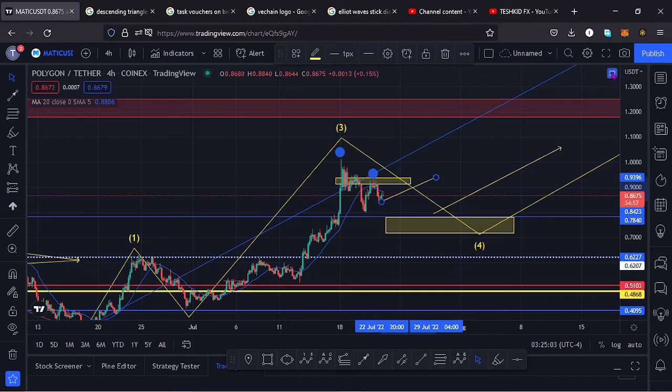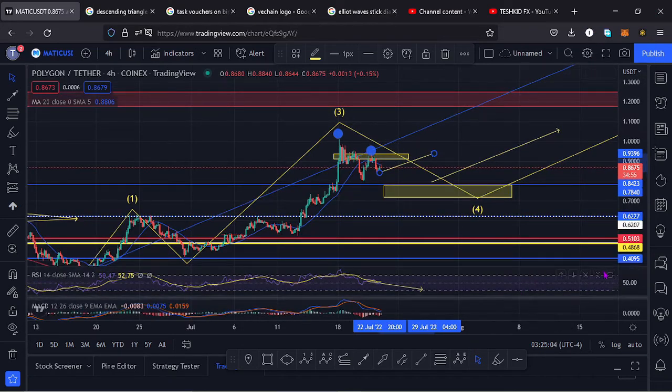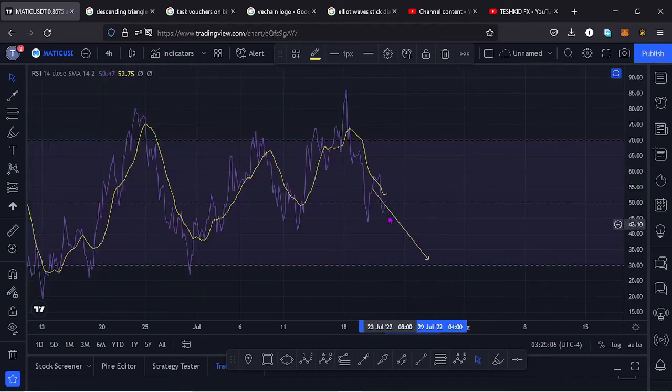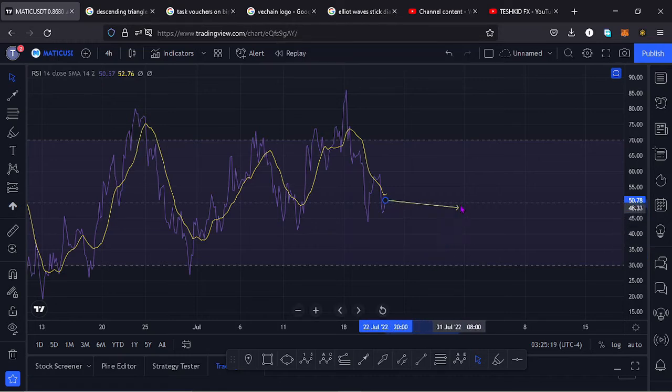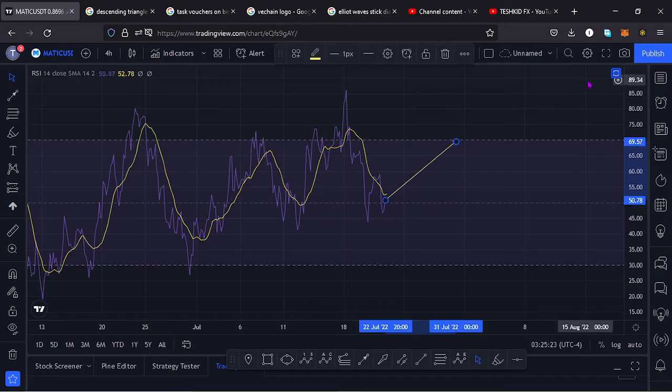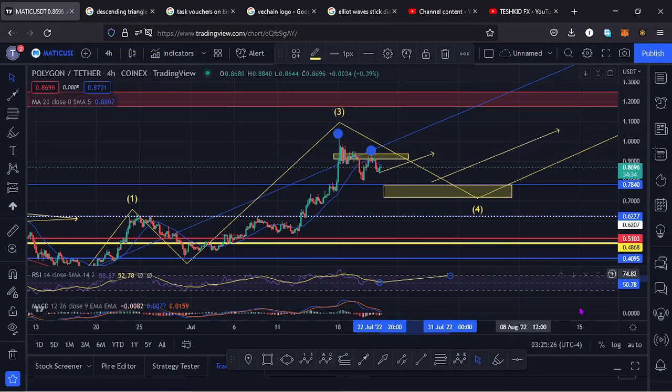If I also take a look at the indicators here on the RSI, we are trading at around the 50 mark, and that would mean we have room. Once we continue pushing to the lower side in that retracement, we have room to accommodate that movement. And in case we get that bounce to the upper side, we also have that room to support that movement to the upper side.